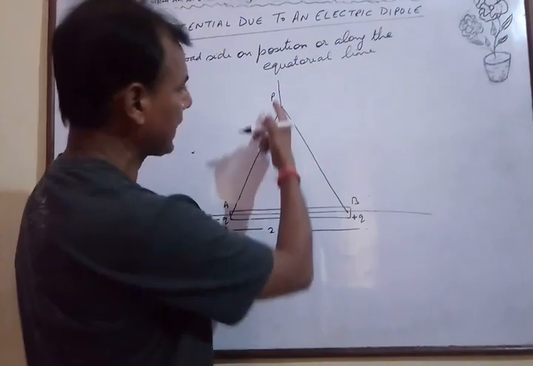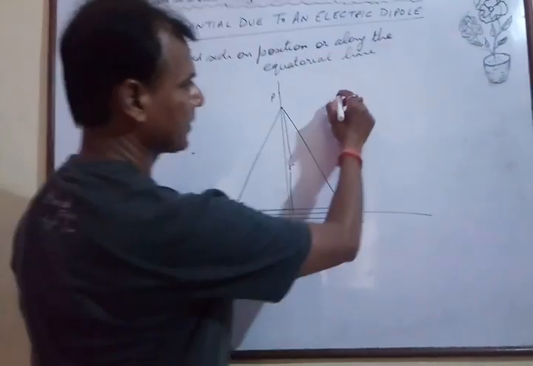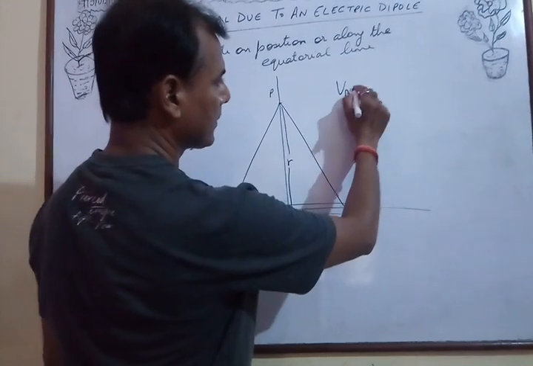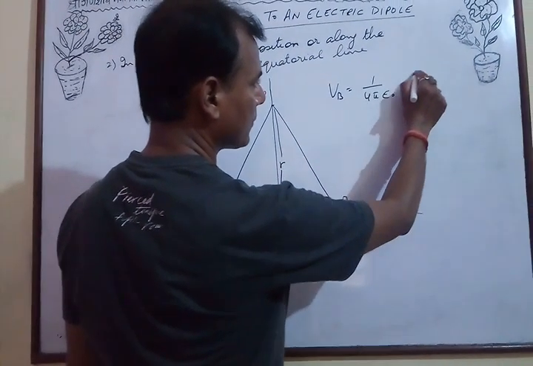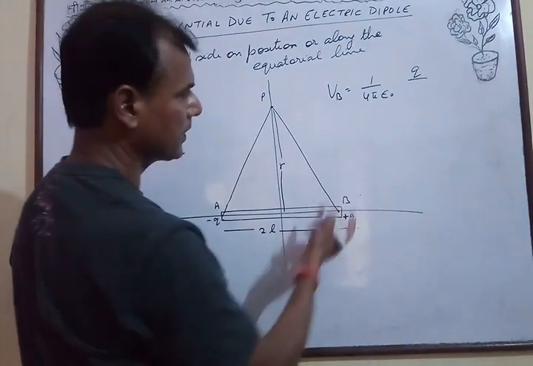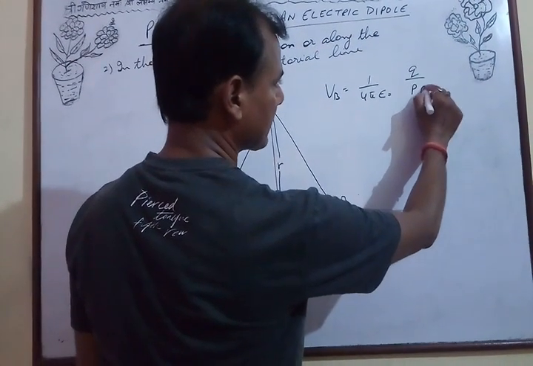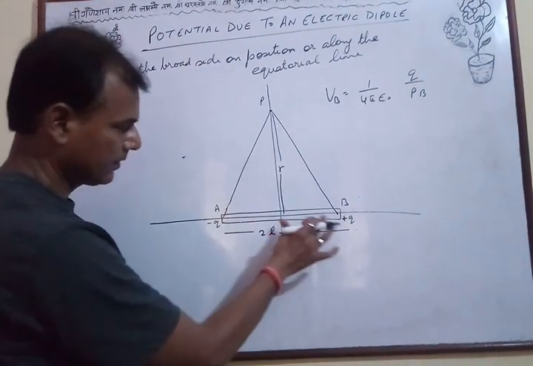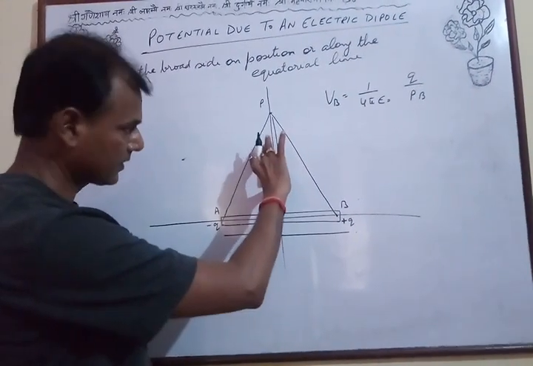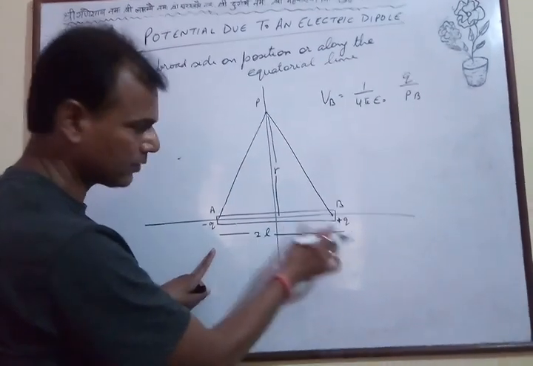Now potential at P due to charge at B, VB, will be 1 upon 4 pi epsilon 0 q, and now the distance is PB. We have to take PB. Now this length is l, this is r, this is r, and the total is 2l, so this becomes l.